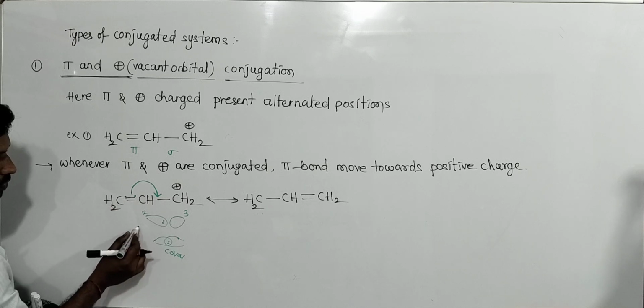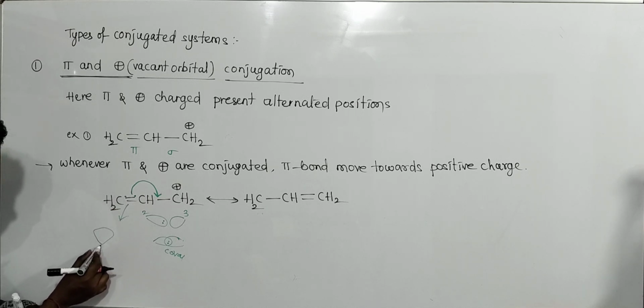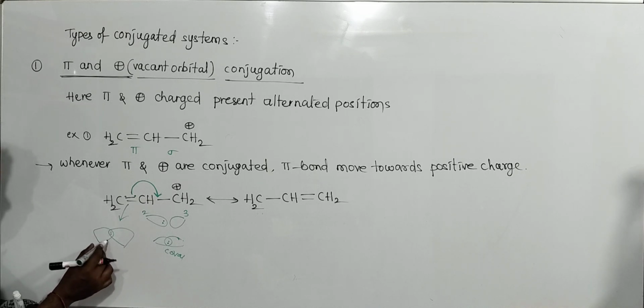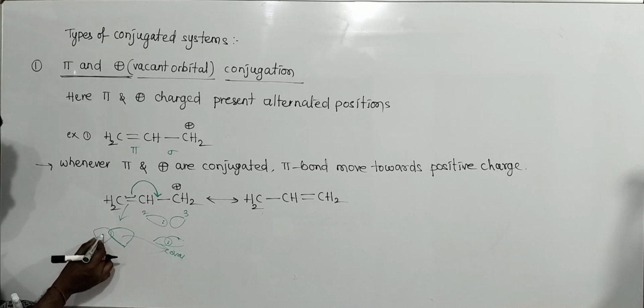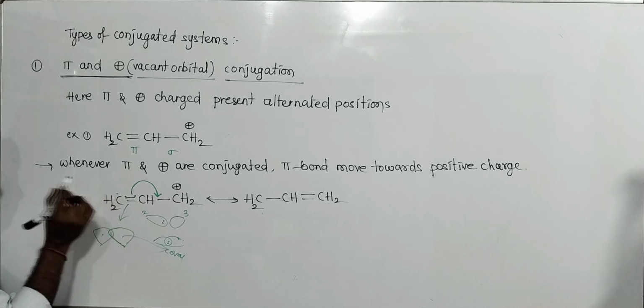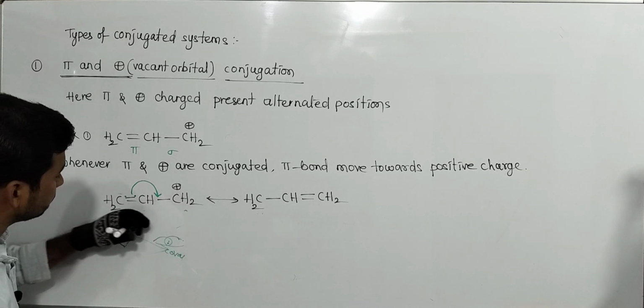So due to this, which type of overlapping takes place? Pi overlapping takes place like this. Okay. So here this second carbon orbital is completely moving towards the third one, and this becomes vacant. Its p orbital becomes vacant. So try to understand the concept.